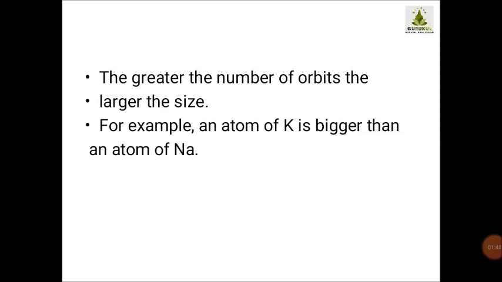So if in any atom the number of electron orbits is increasing, then definitely the radius will increase. And if the radius increases, then definitely the size of the atom will also increase. So hence we can say that the greater the number of orbits, the larger the size.